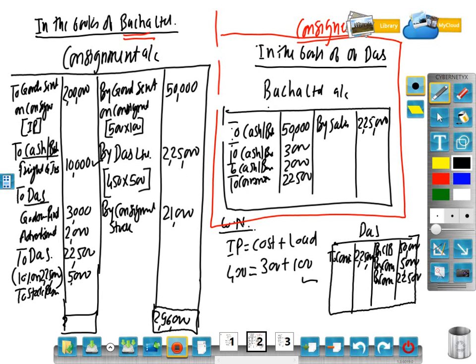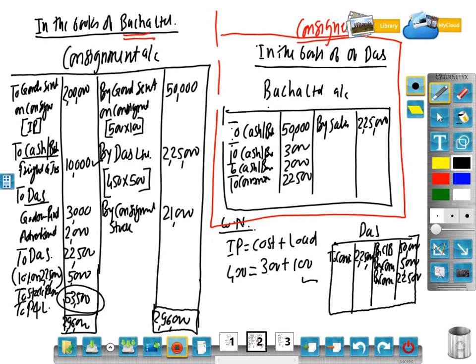How much profit? 2 lakh 96,000 minus 10,000, minus 22,500, minus 5,000. How much? 53,500. So 53,500 is the total profit earned by Bacha Limited.